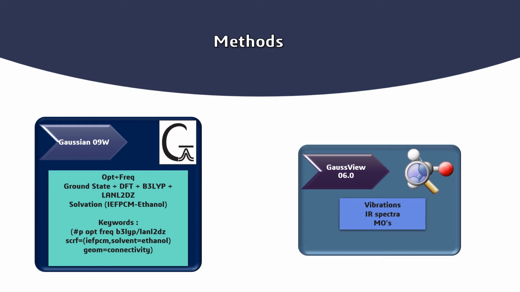In job type, we chose Opt+Freq for optimization and frequency with ground state, and DFT with the global hybrid three-parameter B3LYP density functional and the LANL2DZ basis set. We chose this basis set because it works wonderfully with organometallic compounds. We were able to verify optimized minima using harmonic frequency analysis. As previously reported, density functional approximation calculations using the LANL2DZ pseudopotential are adequate for metal interaction, for example those of zinc, cadmium, and mercury, and this also includes scalar relativistic effects.